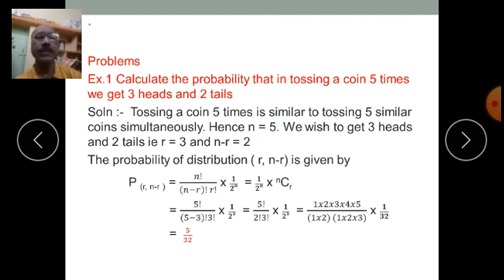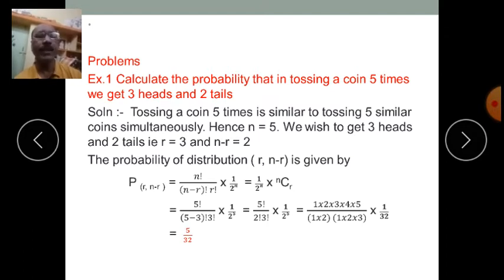So substituting the values here, n is equal to 5, r is equal to 3, n minus r is equal to 2. So 5 factorial divided by 5 minus 3 factorial into 3 factorial into 1 upon 2 to the power 5, isn't it? So 5 factorial divided by 2 factorial into 3 factorial into 1 upon 2 to the power 5.